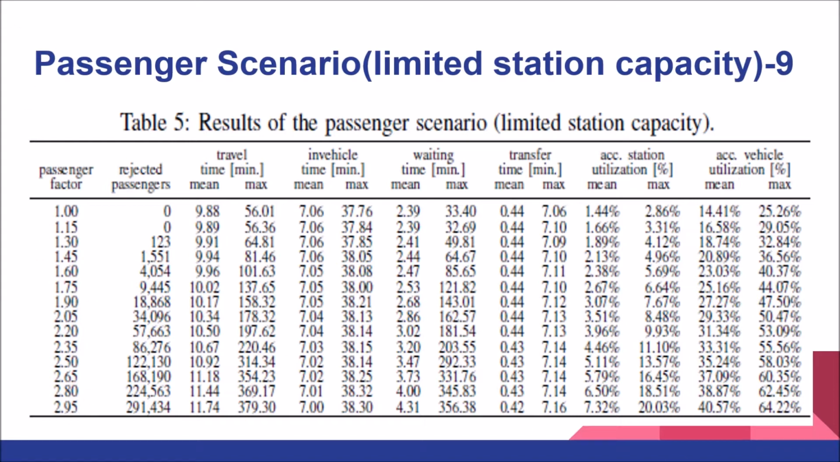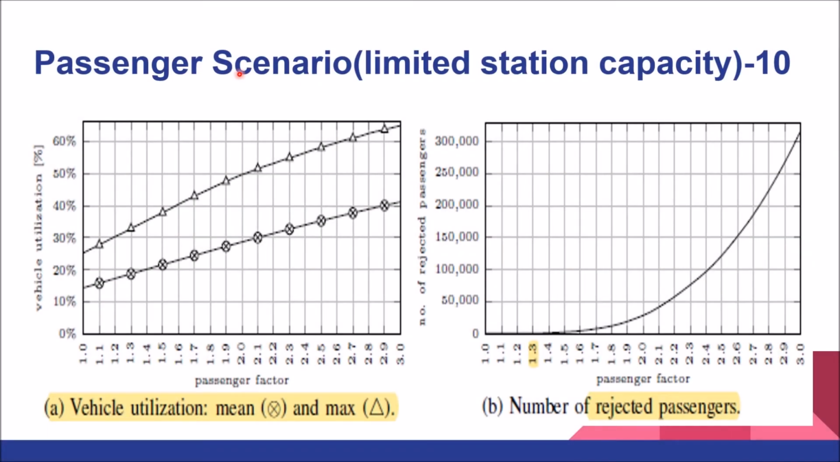Now let's take a look at its graph. So okay, we are here. The vehicle utilization mean and max. So with the increase in passenger factor, what we can say is that the mean vehicle utilization and the max vehicle utilization are increasing, but we can see that beyond 1.8, this over here is a straight line, but over here it's becoming a curve, so it is no more linear. Then the number of rejected passengers from 1.3 onwards is increasing.